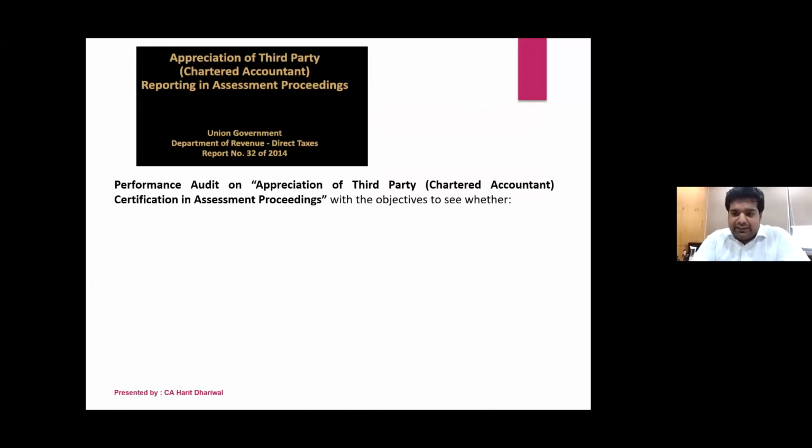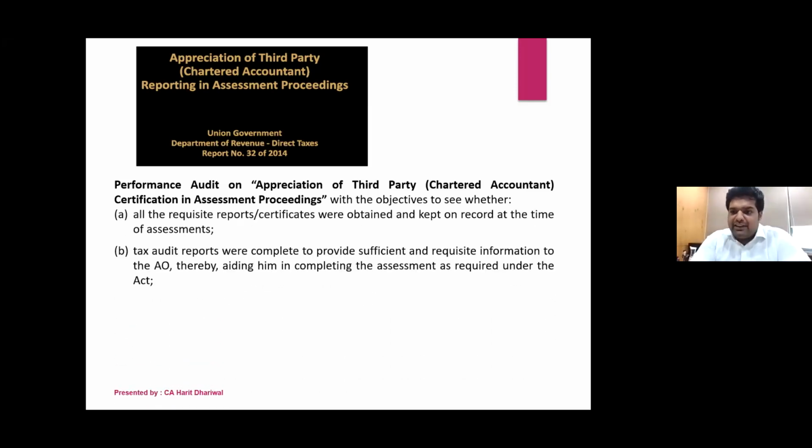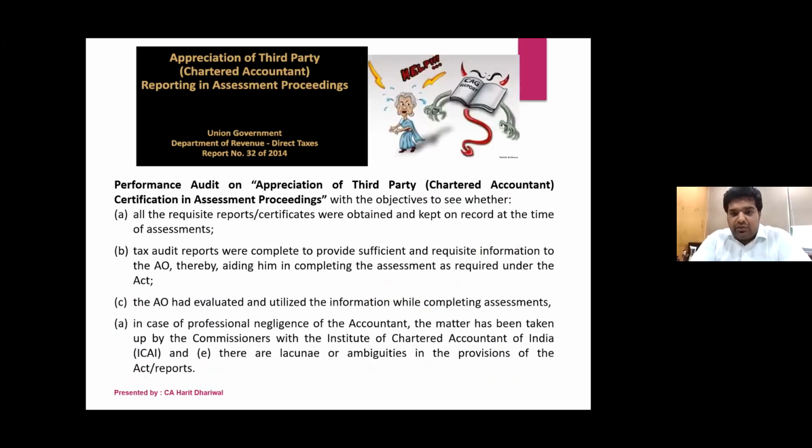This is a report. I think most of you, if you're not aware of this, this was a report issued by the C&AG in 2014-15, in which they audited all the certificates and reports that were issued by the tax auditors, and what the concerns coming out of it were. They had published a report. Now, what were the issues?